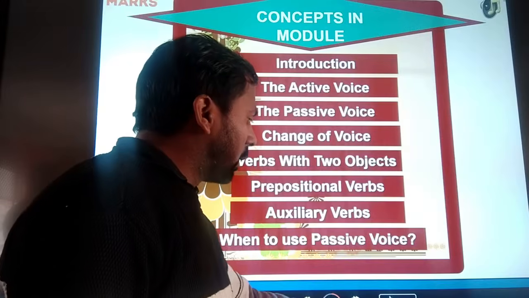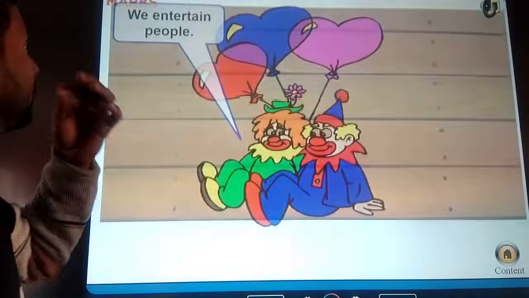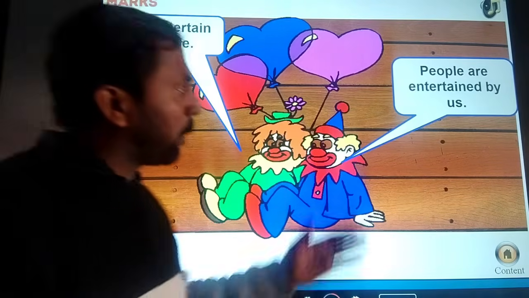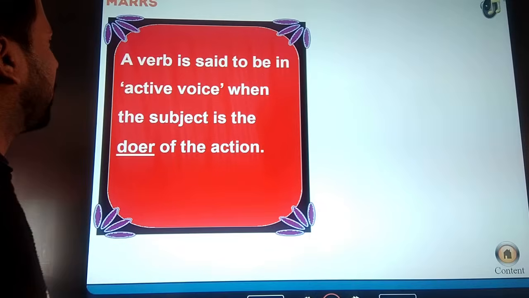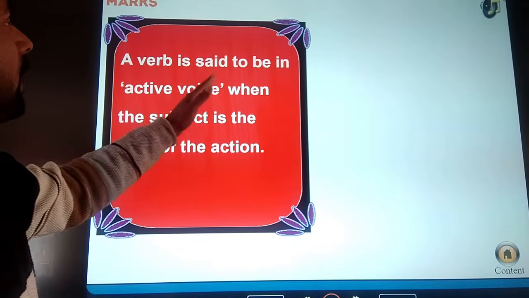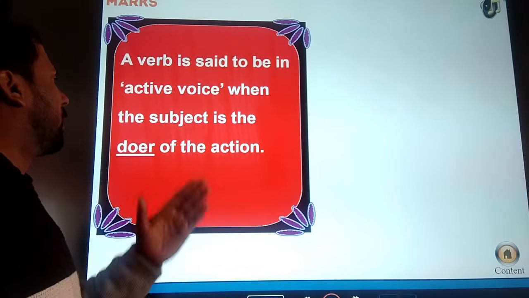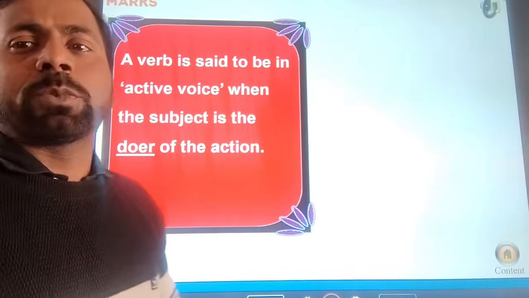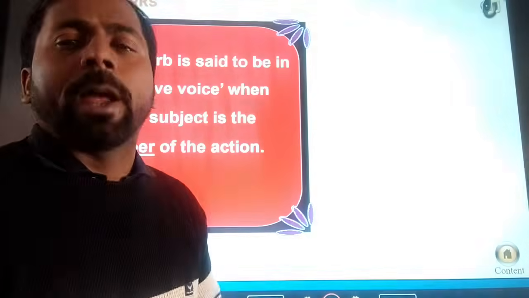So let's see here. We are playing people, it is an active voice, and people are entertained by us, it is a passive voice. So you can see here what is the meaning of active voice. A verb is said to be in the active voice when the subject is the doer of the action. It means the subject is working, active in a sentence, then it will be the active voice.